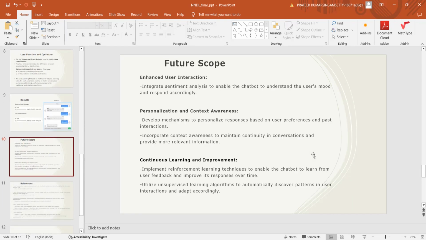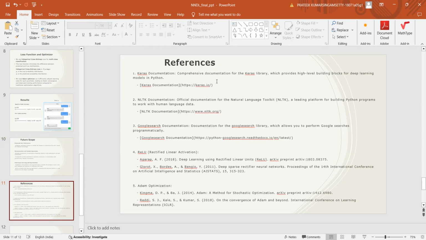And the future scope is that we try to enhance the user interaction, and try to understand sentiment analysis and everything. We would also like to train our model even better and understand more of the activation functions and hyperparameter tuning. Yeah, this is regarding the future scope. And these are a few references that we went through. We understood a lot from these references and later worked on our model.